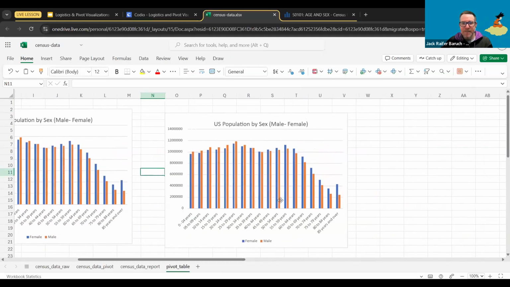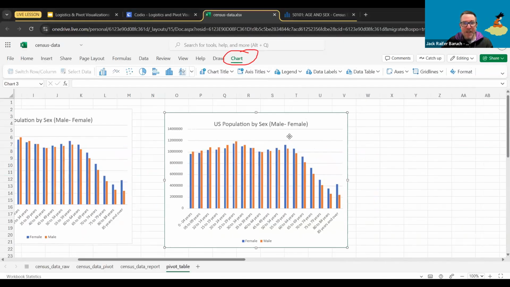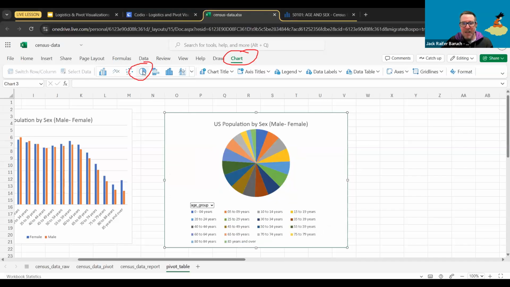So why am I doing this? Because if I wanted to have another chart with the same information, I just want to show you that you can transform charts. How do you transform them? So I'm going to click on the chart. And when you have a chart selected, you're going to see this thing pop up over here. See that it says chart over there? So you can click on that. Now we're going to go over here to our chart type, and we're going to click on the pie chart. So I'm going to click on the pie chart, and ta-da, we have a pie chart.